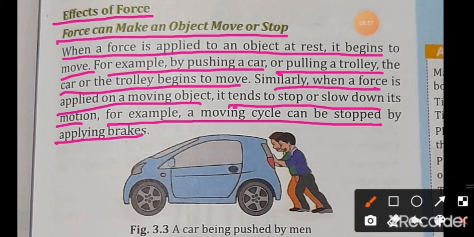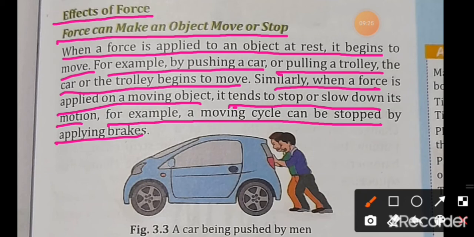So, when we apply force on an object, the force can make an object move or stop. If an object is in the rest condition and we apply a force on it, then it begins to move, like when we push a car.